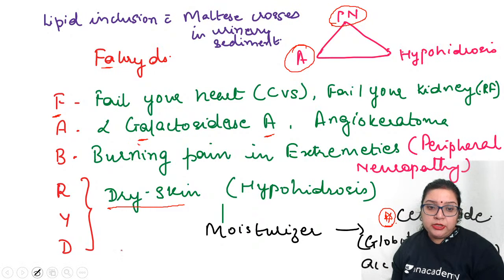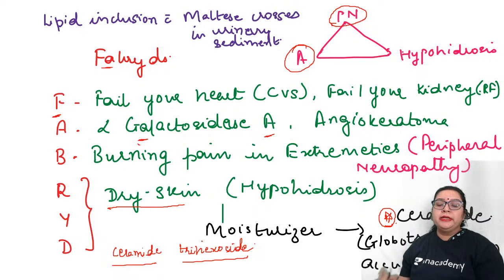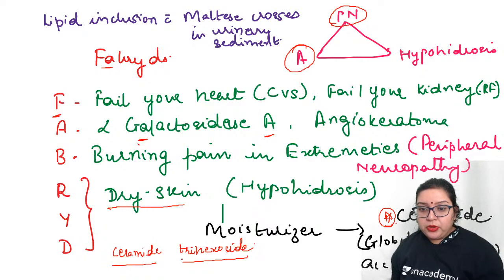What is getting accumulated? I am writing it in this corner. It is ceramide trihexoside. Okay. So that is the key component which is getting accumulated in this Fabry's disease. What is it? Ceramide trihexoside. Okay.